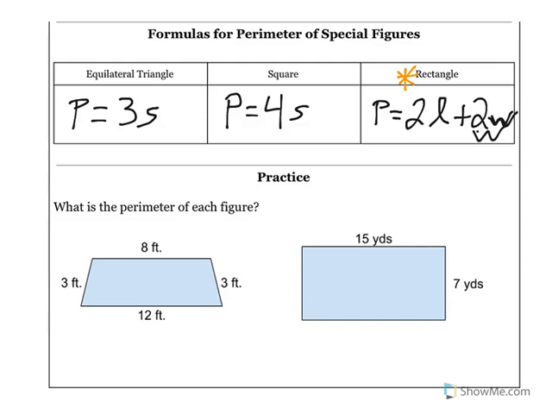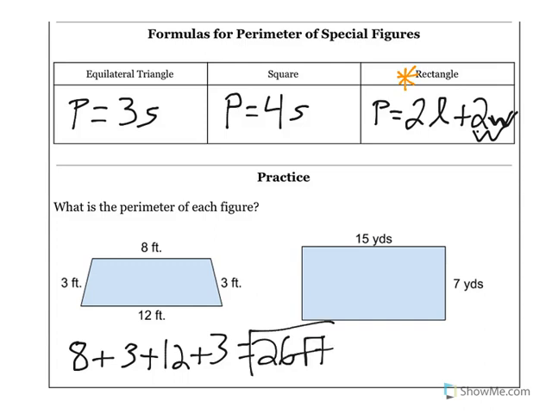Go ahead and do the practice. Pause the video and do the practice for these two, and we'll come back and review how to find the answer. To find the answer for each of these, we just simply need to add up all the sides. So in this first figure, we're going to add 8 plus 3 plus 12 plus 3. Add those up, you should get 26 feet. That is the perimeter of this quadrilateral.